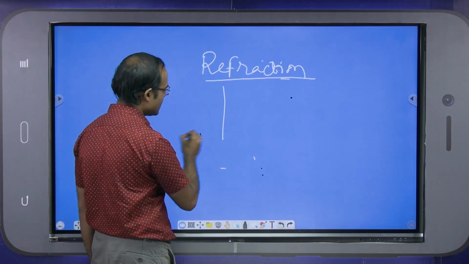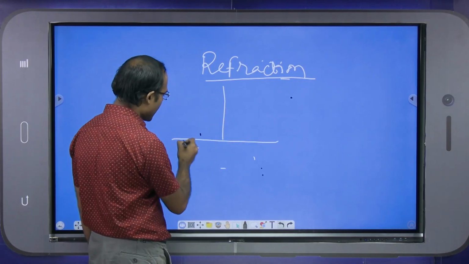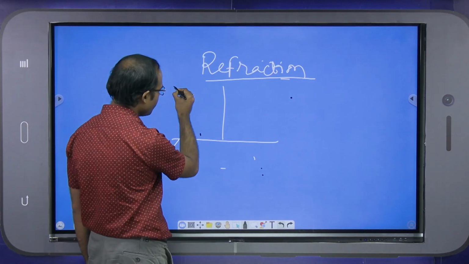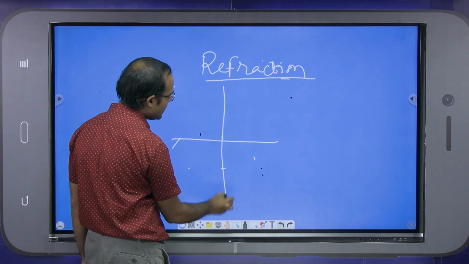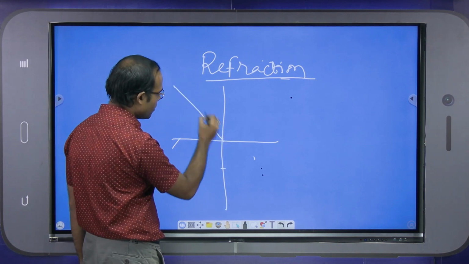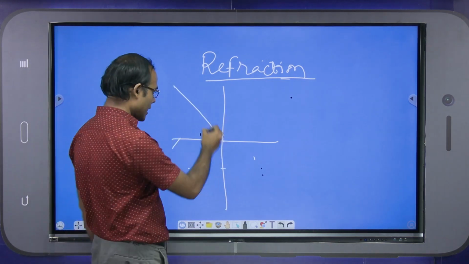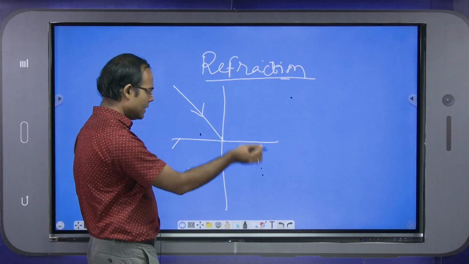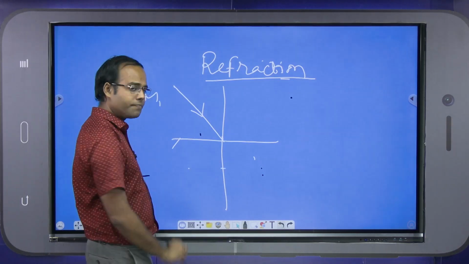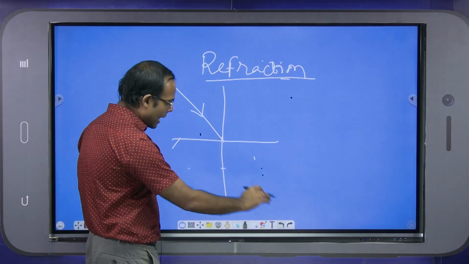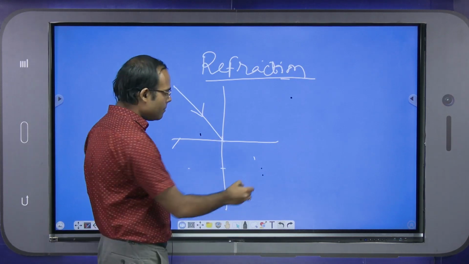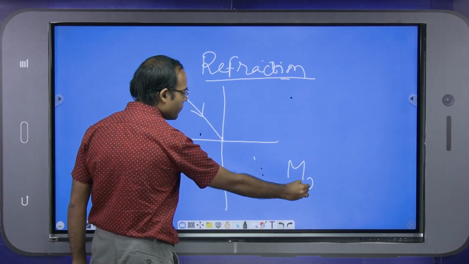At the time of refraction, the incident ray comes from one medium, let's say medium number 1, and enters a different medium, let's say medium number 2.